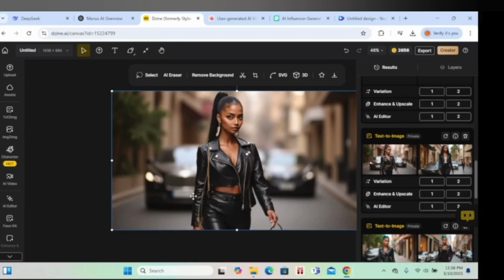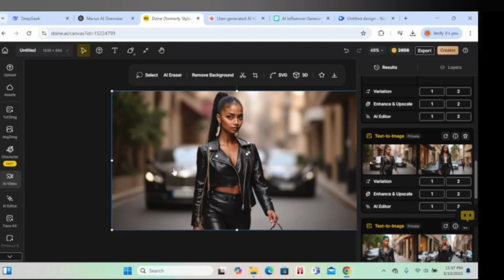Now, once you click here, it's going to bring you here. Once you double click, it's going to bring the picture here. Then we want to turn this into video. There are two ways that you can do it. If you're using Design AI and you are on a paid version, you can use this AI to video image. So you click here, AI video, you click there, and then it's going to bring you to this dashboard.